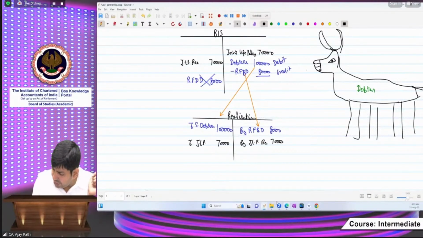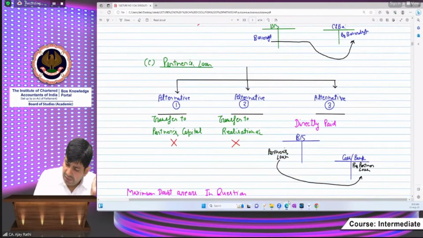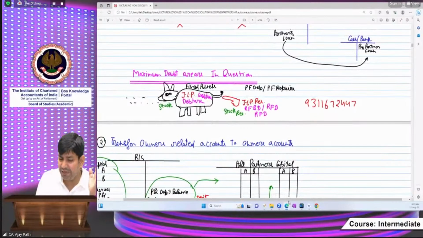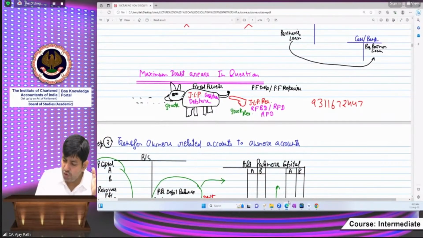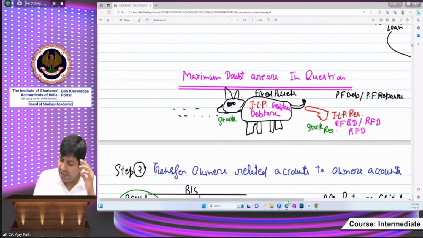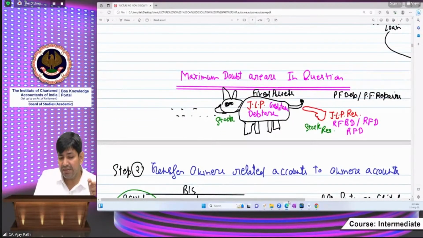Now I am moving back to the slide. Beta, what names can you find in the question? JLP reserve. Beta, these are the names you can usually find in the question. Please see: JLP reserve, debtors' reserve for bad debts, creditors' reserve for discount. Reserve for discount may relate to debtors also. Beta, stock corresponding reserve is there: stock reserve, or you can say unrealized profit.